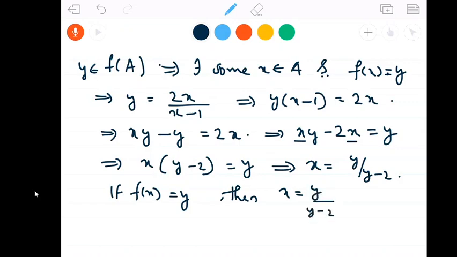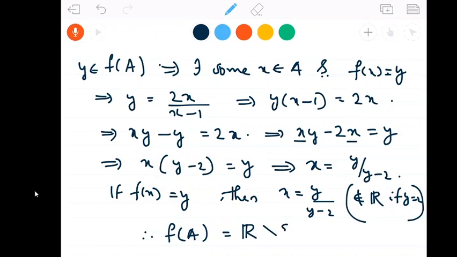But y by y minus 2 is not a real number, this is not in R if y is equal to 2. So y cannot be equal to 2. So in the range there should not be 2. 2 should not be in the range of f. Therefore range of f, or f of A, is the set of all real numbers minus 2. Okay, now we may move on to the next problem.